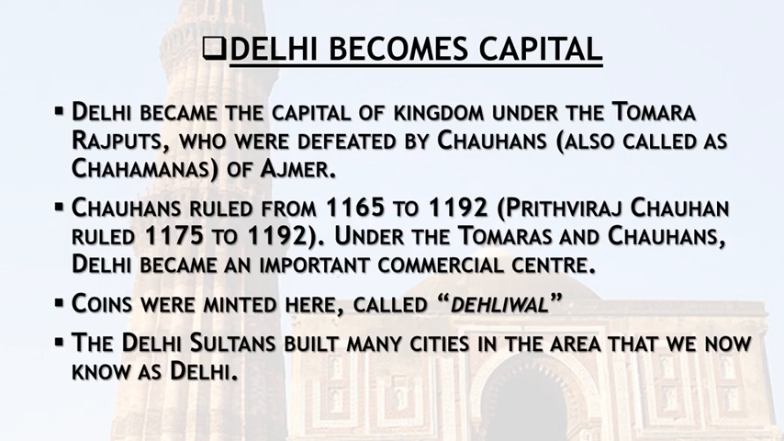In their period, Delhi became one of the important commercial centers. They also minted a new type of coin here, and those coins were known as Dehliwals. The Delhi that we know today is a combination of many different cities like Firozabad. This combination of cities that we know today as Delhi was actually made by the Delhi Sultans.